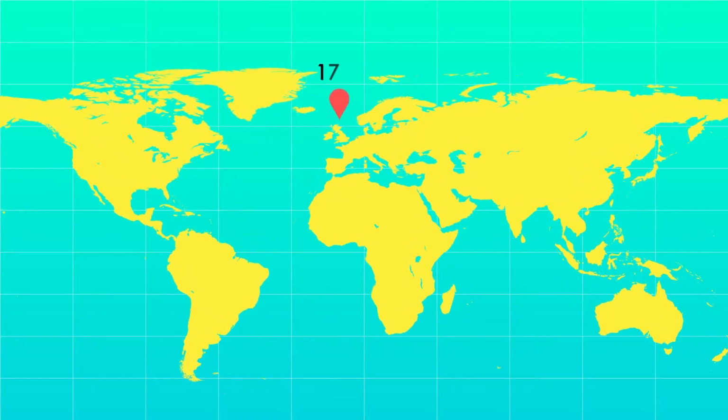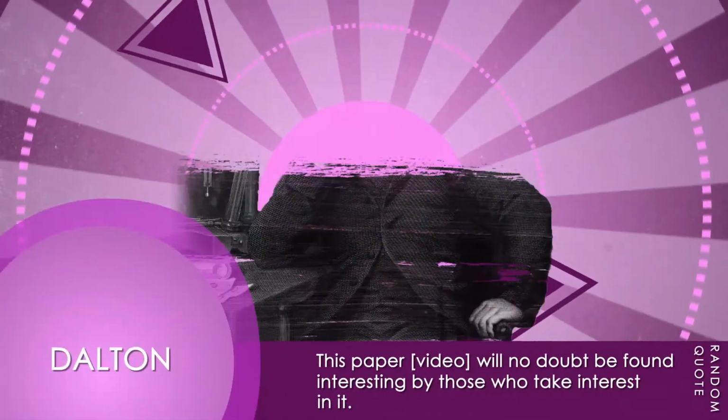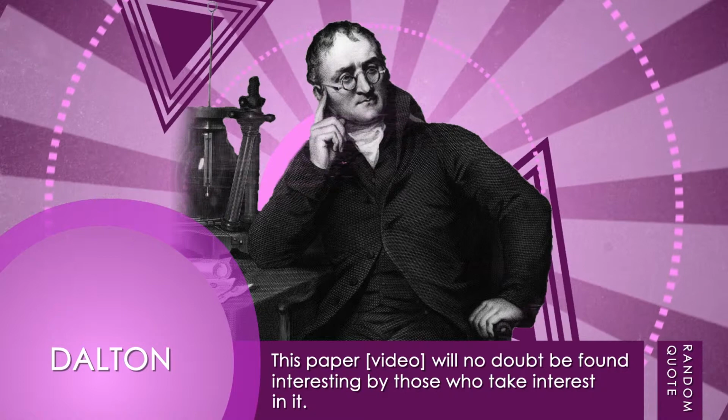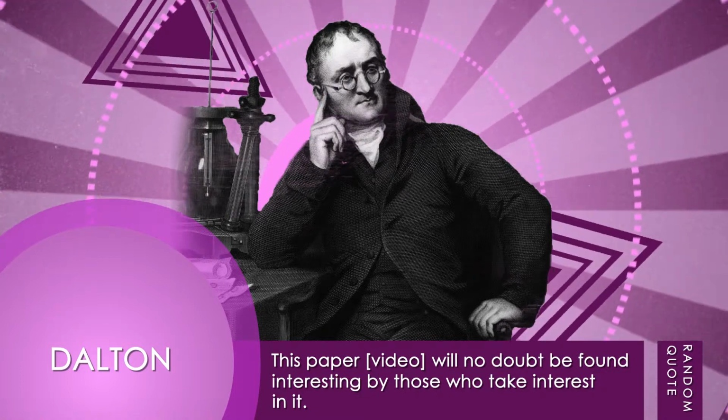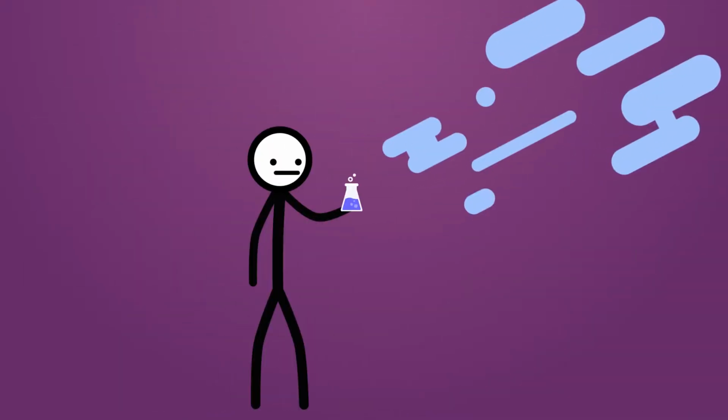John Dalton was born on September 6, 1766 in Eaglesfield, England to a Quaker family. Both he and his brother were born with color blindness, and because he was from a poor family, he started teaching at a Quaker school when he was 12 in order to support his family. When he was 18, he was made the principal of the school and also taught at New College.